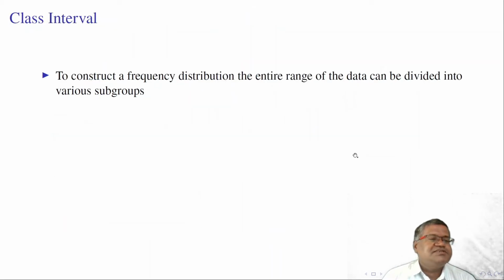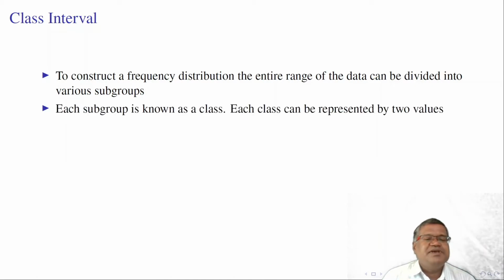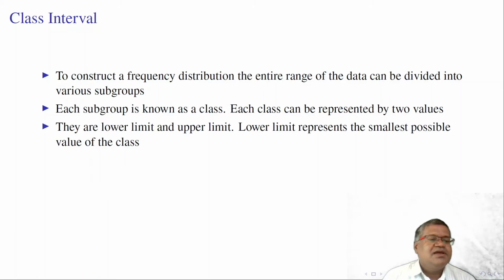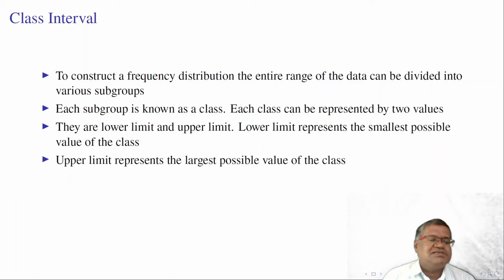Construction of frequency distribution: to construct a frequency distribution, the entire range of data can be divided into various subgroups. Each subgroup is known as a class. Each class can be represented by 2 values, the lower limit and upper limit, or lower boundary and upper boundary. Lower limit represents the smallest possible value of the class. Similarly, upper limit represents the largest possible value that the class can take.